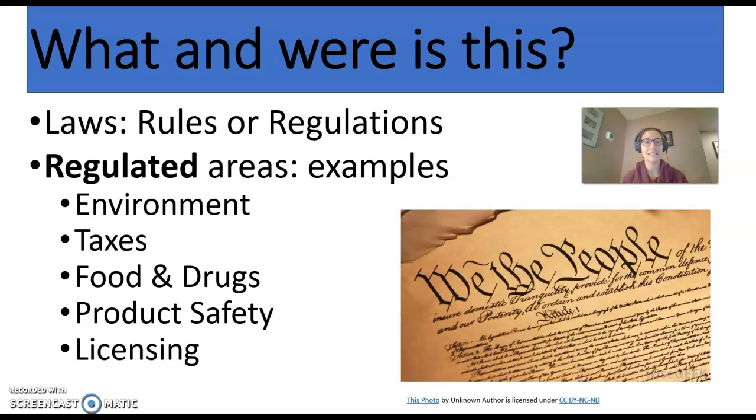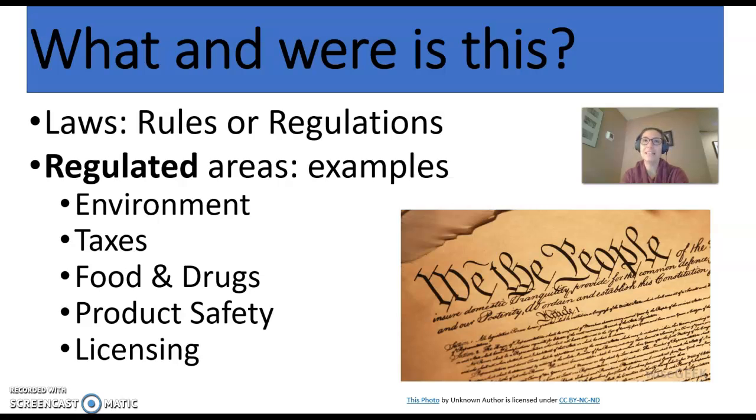But what about other licensing? Does anyone in the class have a license to do their job other than a driver's license? For example, I need a bar license to do my job. If you are a nurse or a teacher, you need a license to do that as well. And that is all a matter of state regulation. So the big question for us is, where do all these regulations come from? Because the last time I checked, all of these agencies are not mentioned in the Constitution.